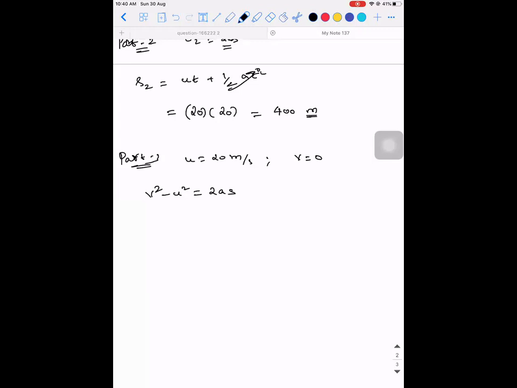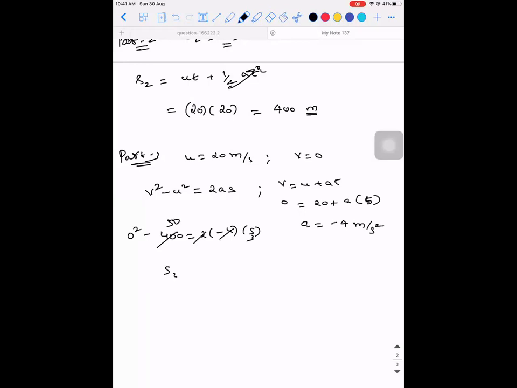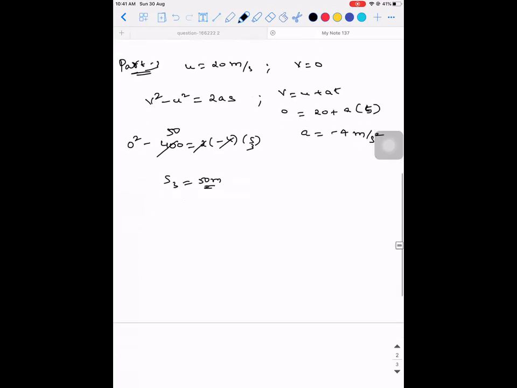But what is acceleration? We don't have the acceleration in our hand. So how to find it? You can apply v is equal to u plus at. So v is 0, u is 20, plus acceleration is a, and the time taken is 5. So acceleration will be minus 4 meters per second square. When you substitute it, 0 square minus 400 is equal to 2 into minus 4 into s3. So s3 is equal to 50 meters.